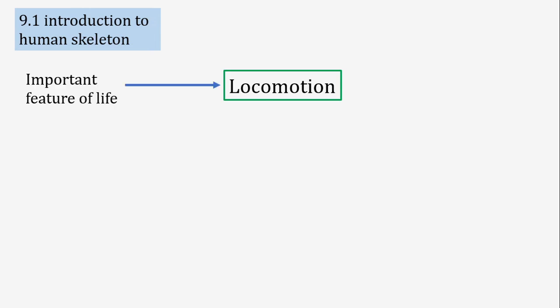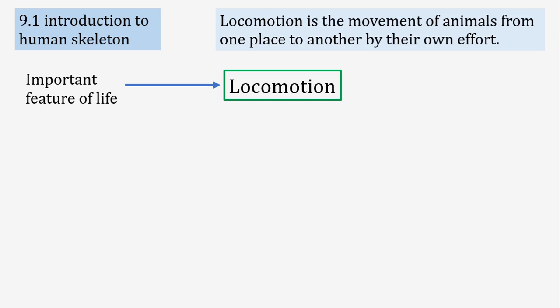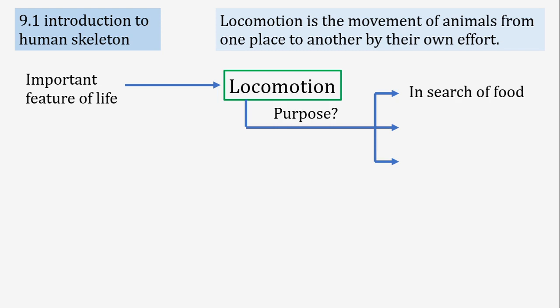Locomotion is an important feature of life. From the concept of class 6, we know that a living organism must contain different features, and one important feature of life is locomotion. What is the definition of it? Locomotion is the movement of animals from one place to another by their own effort. It is especially important for animals because they need to search for food. They have to travel from one place to another to collect food.